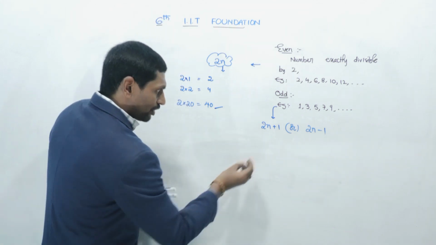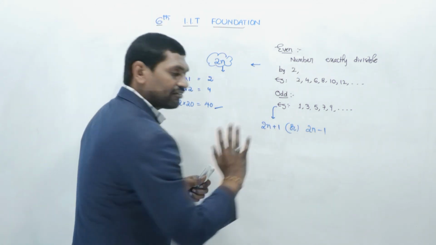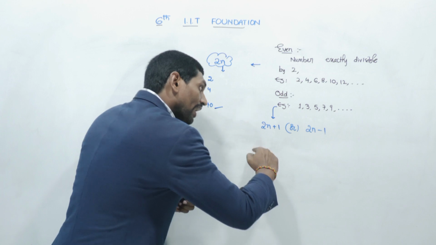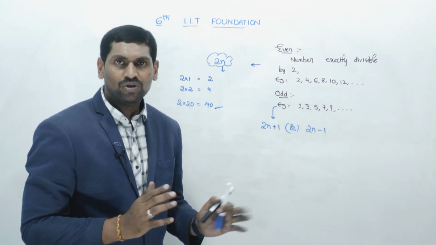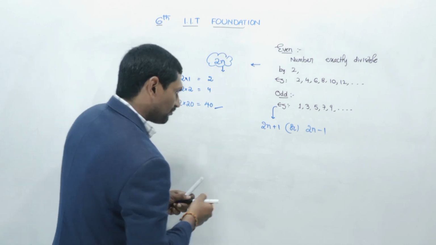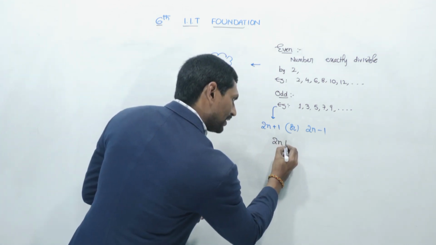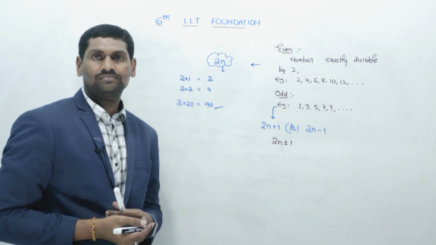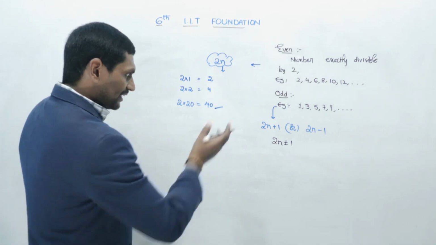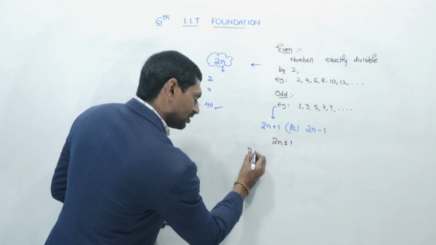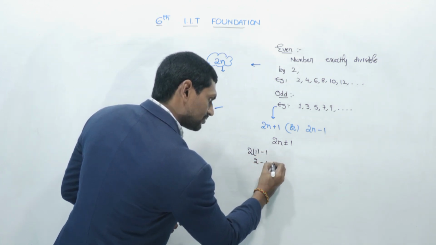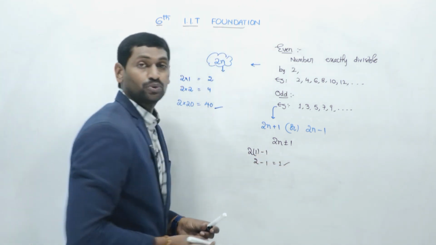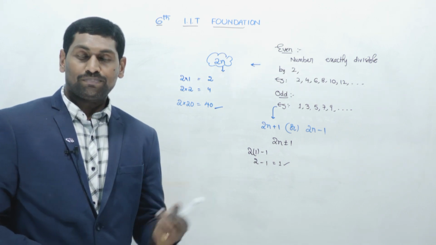So that means if you remove 1 from an even number, an odd number will come, or if you add 1 to an even number, you will also get an odd number. So simply the odd number is in the format of 2n plus or minus 1. Okay. For getting the first odd number, 2 into 1 is 2. So 2 minus 1 is 1. This is the first odd number. 2n minus 1 form or 2n plus 1 form.